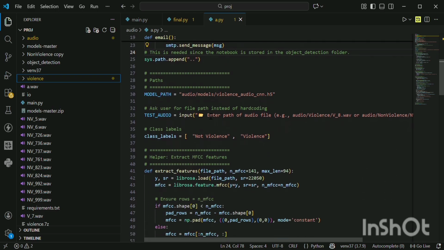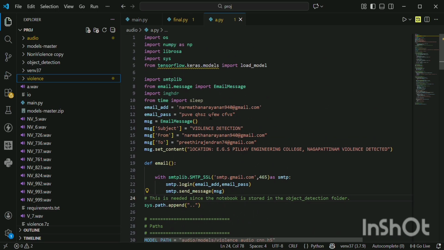The system achieves higher accuracy than single modality methods. On detection, the system generates a location-based alert and sends an alert message to the authorized person through email. The real-time nature ensures immediate action can be taken. The main objective of this project is to detect violence using multimodal data, audio plus video, and reduce false alarms using deep learning. It sends the authorized person an alert message. So let's dive into the project code.